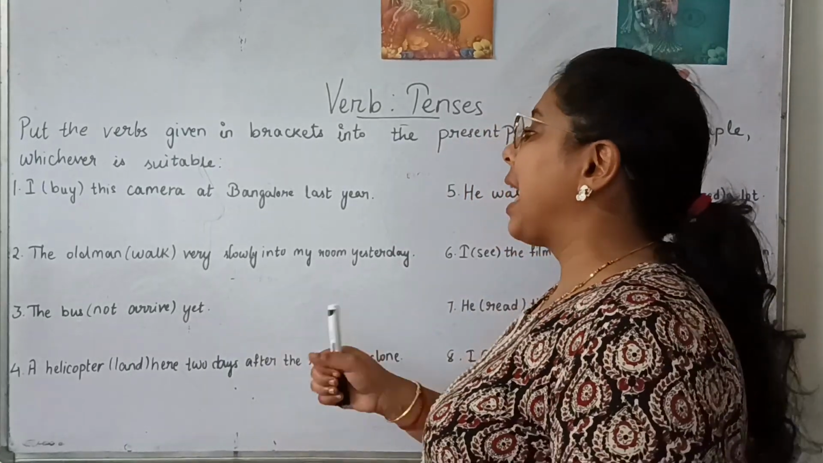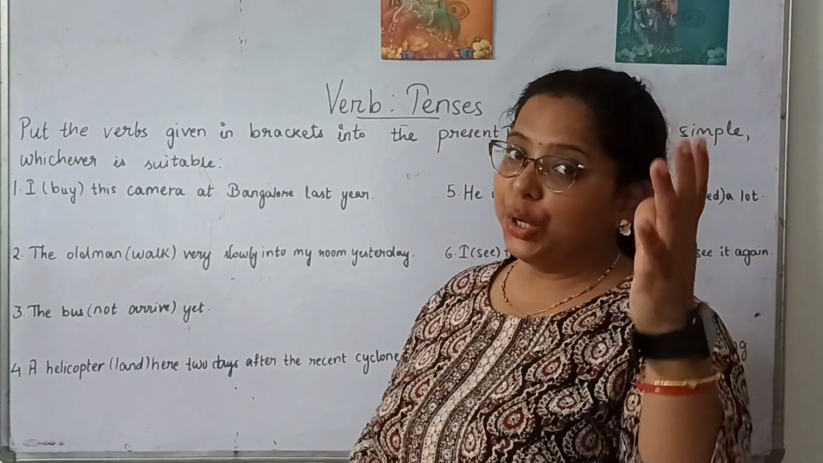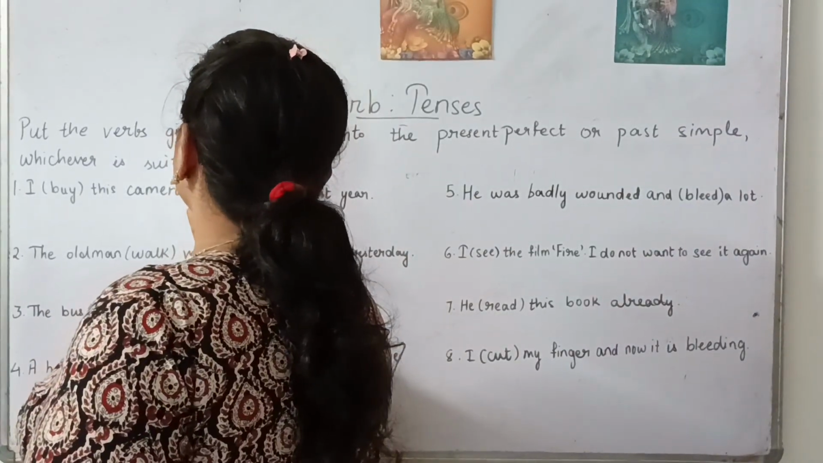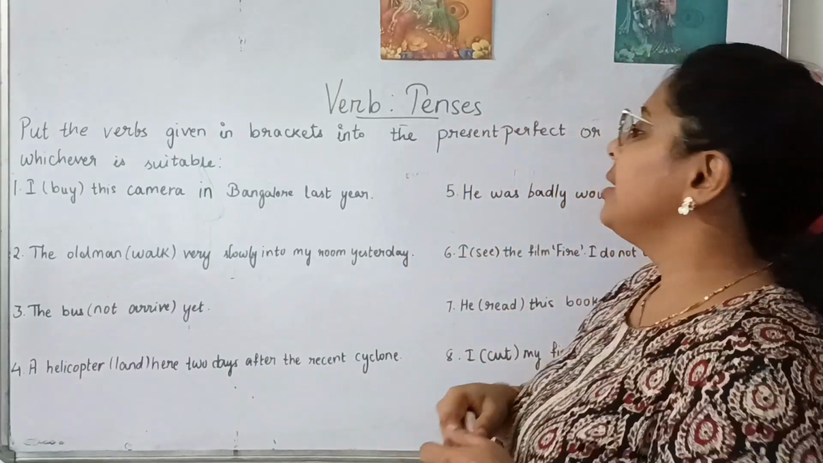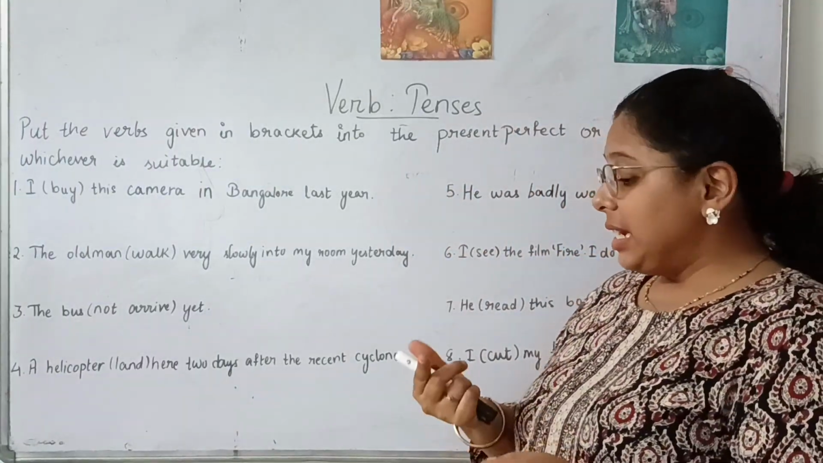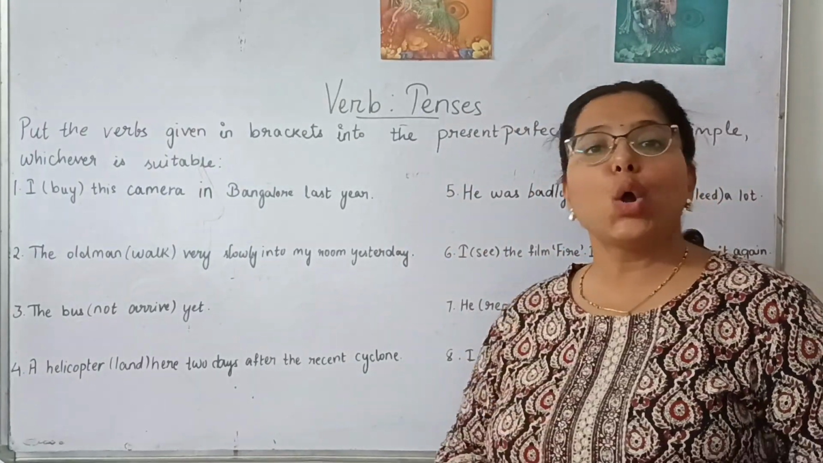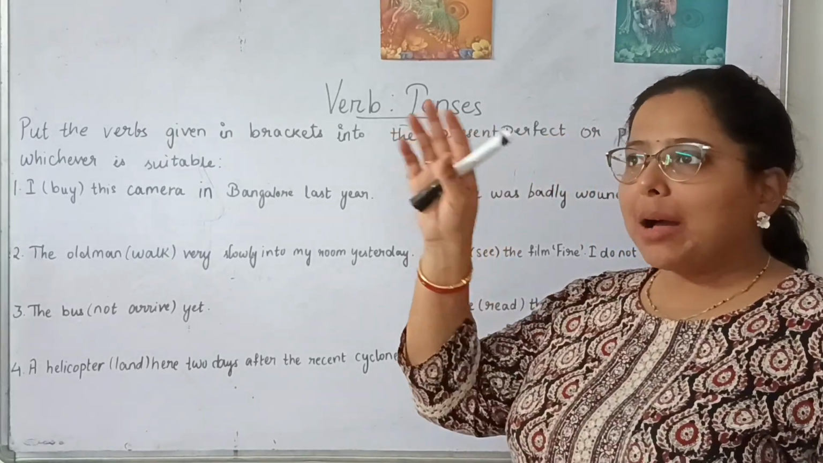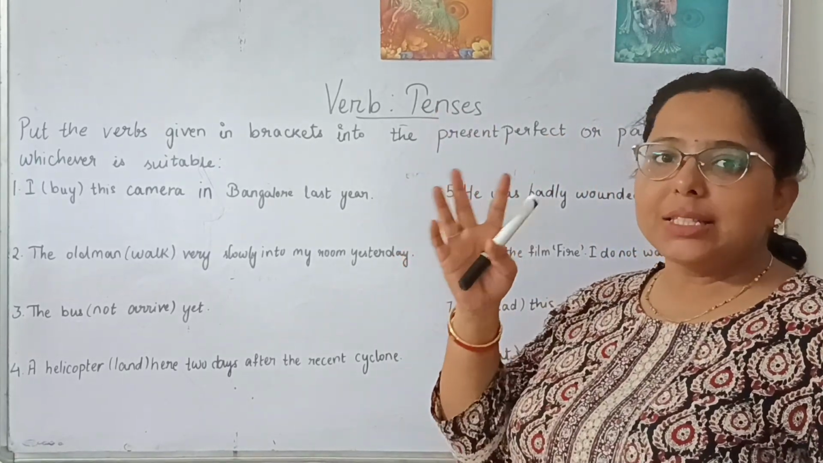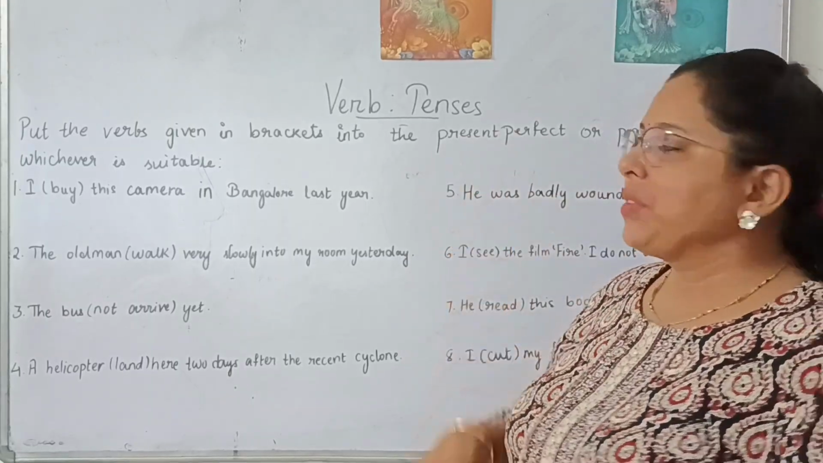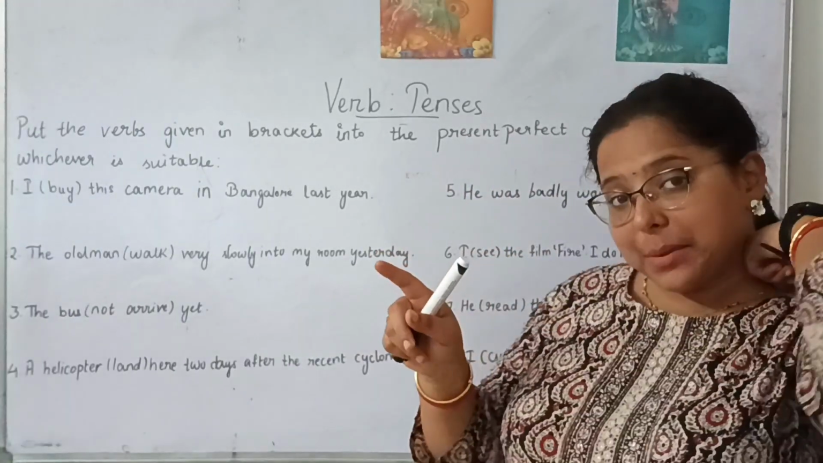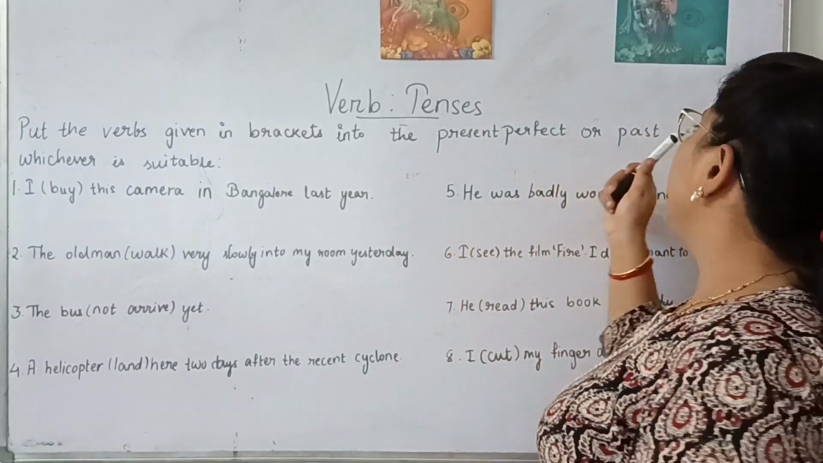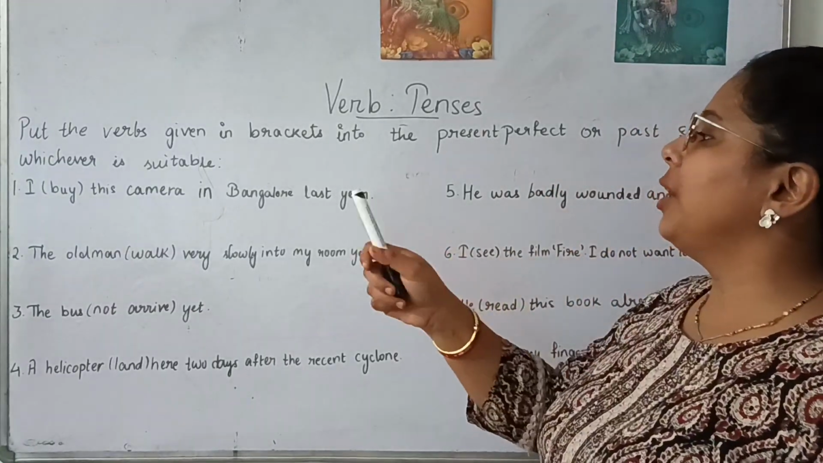I buy this camera in Bangalore last year. So here, last year means the action has already completed, yes or no? The action has taken place in the past time, so it doesn't reflect any present situation. So here what we will write? Simple past. So the past simple tense of the verb buy.